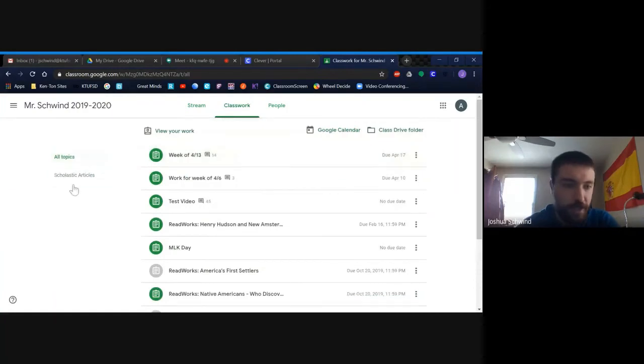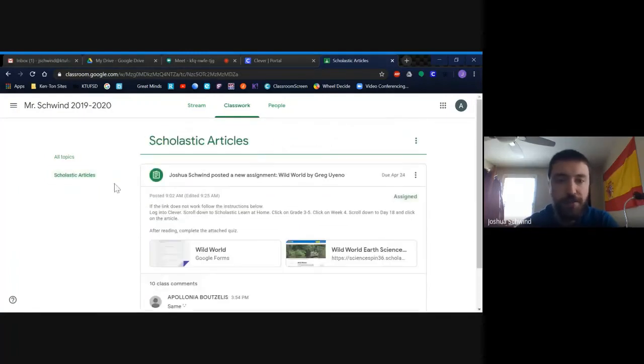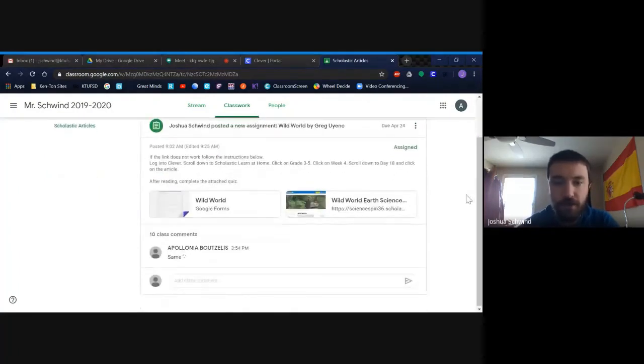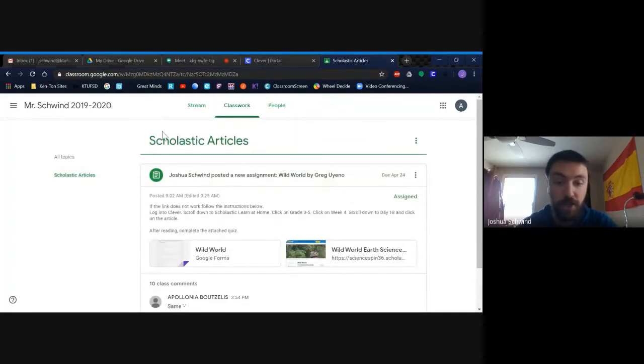And if you look on the left here, there's another menu. This says all topics, and then there's this little menu here that says Scholastic Articles. If you click on it, it's going to jump down the screen or bring you to a separate section that has the articles we're going to be doing for ELA. So this one has our article about the wild world. It's an earth science article, so we're getting some of our science mixed in with our ELA.